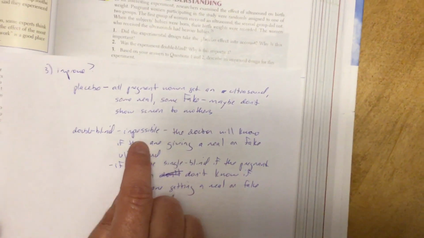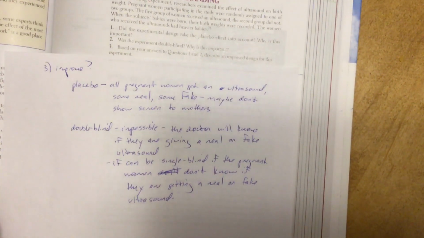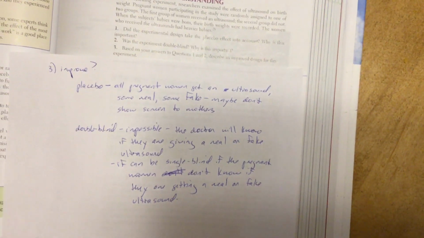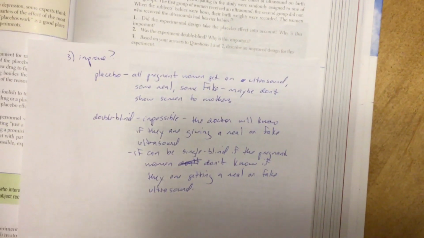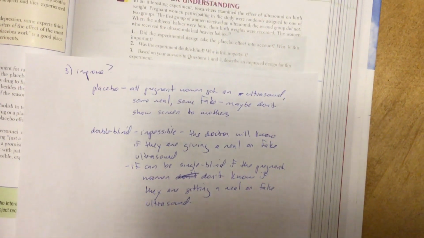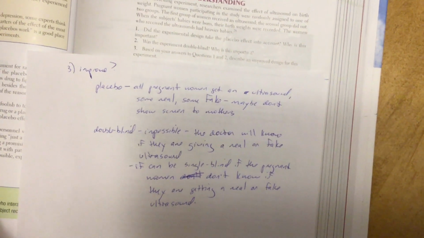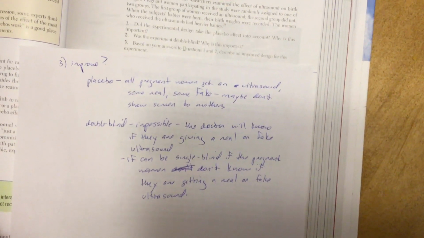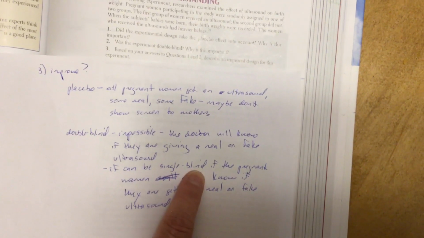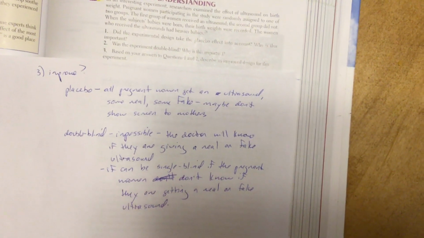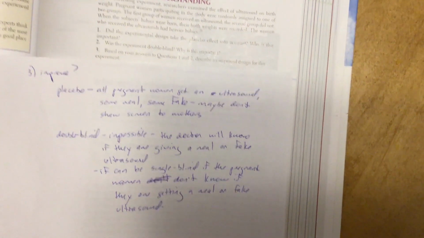Double blind. It's impossible for this experiment to be double blind, okay? Because the patient with a placebo, the pregnant woman, might not know whether she's getting the real or the fake ultrasound. But the person administering the ultrasound knows whether they're doing a real one or not. So the only thing we can really do here is have a single blind experiment, where the pregnant woman doesn't know whether she's getting a real or a fake ultrasound.